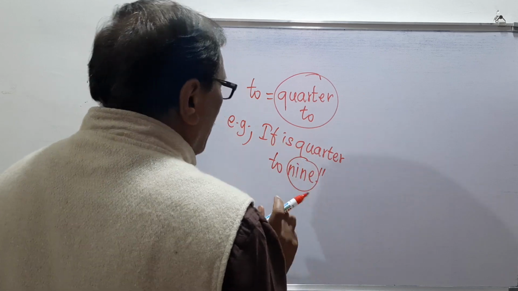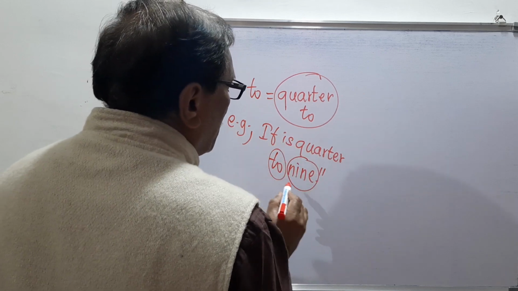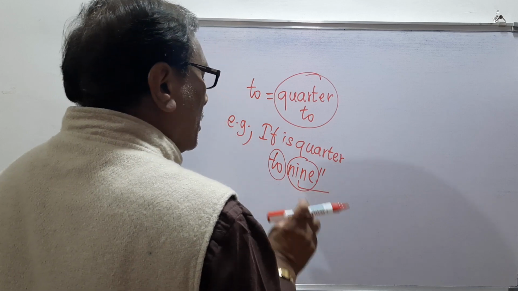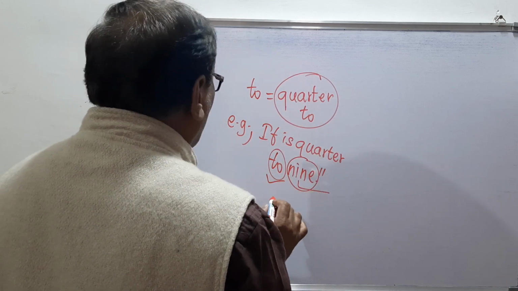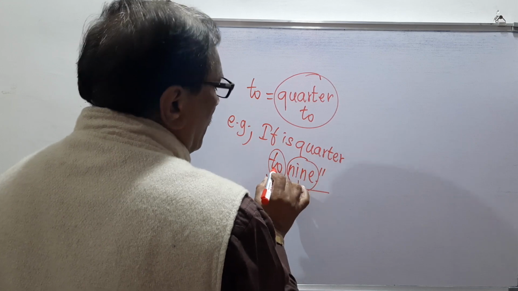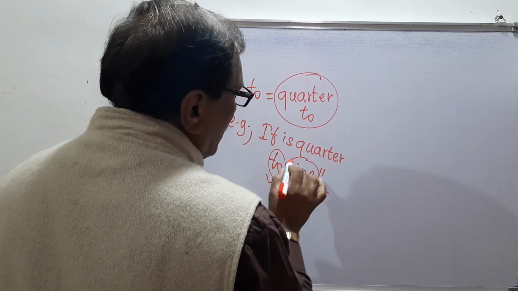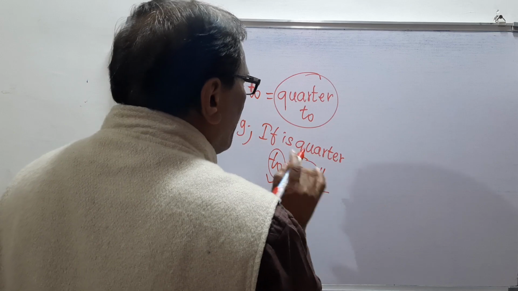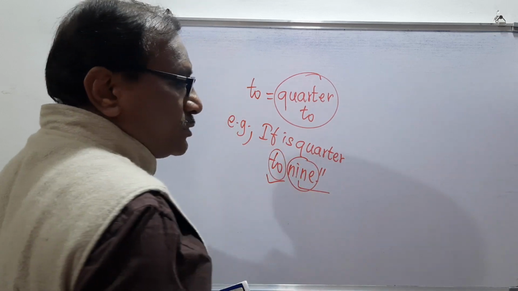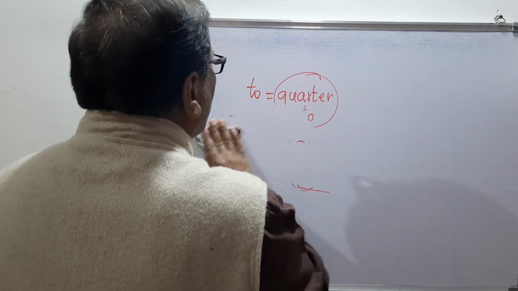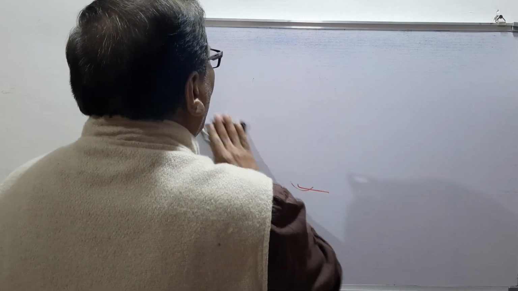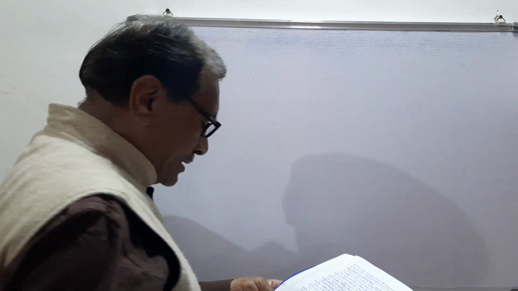So remember here, "to" is the preposition and 9 is the original word. The preposition has been used before the original word, and the original word has been used after this preposition. In this way, we should always speak English. So if you want to speak English, we can speak like this. The important rule is that